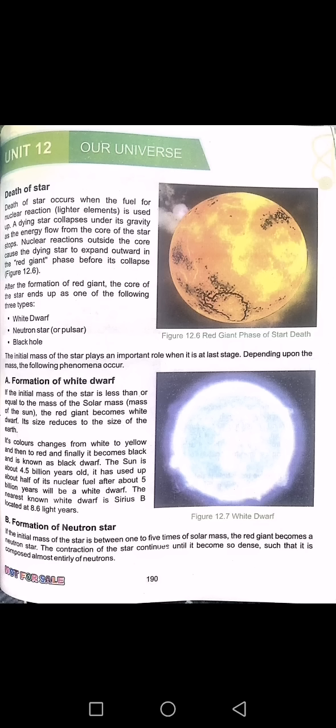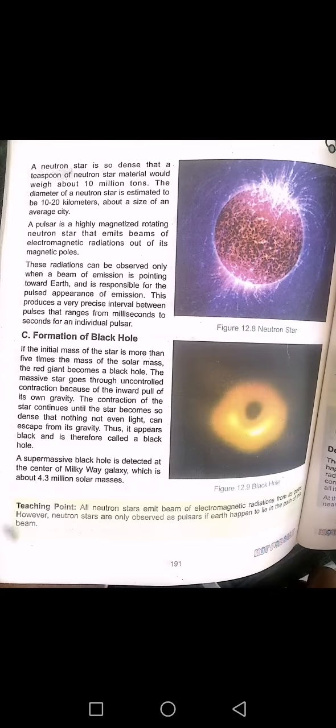Formation of neutron stars. If the initial mass of the star is between 1.4 and 5 solar masses, the red giant becomes a neutron star. The contraction of the star continues until it becomes so dense that it is composed almost entirely of neutrons. A neutron star is so dense that a teaspoon of neutron star material would weigh about 10 million tons. The diameter of a neutron star is estimated to be 10 to 20 kilometers, about the size of an average city.